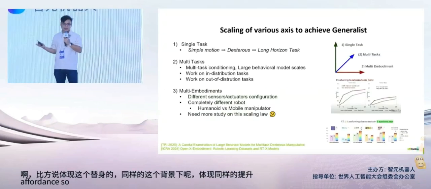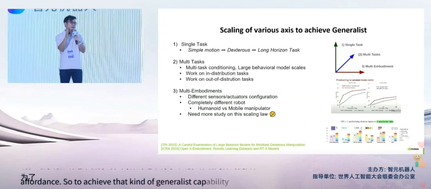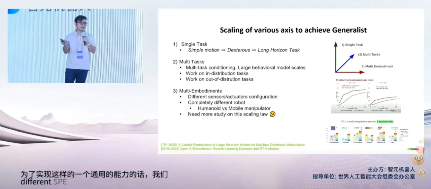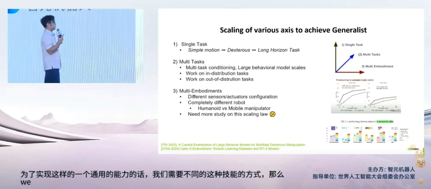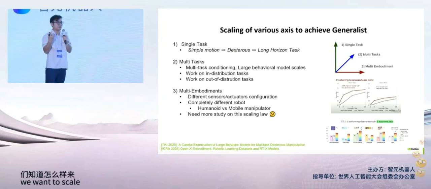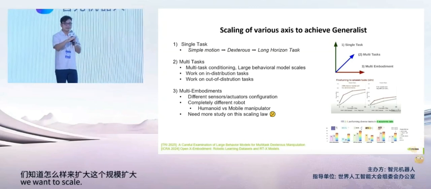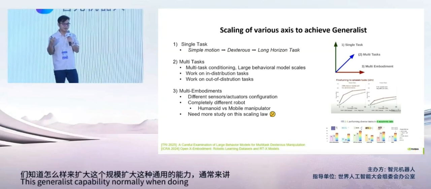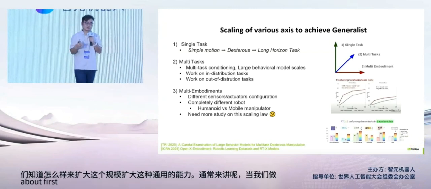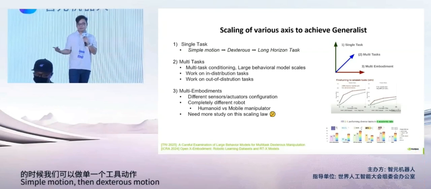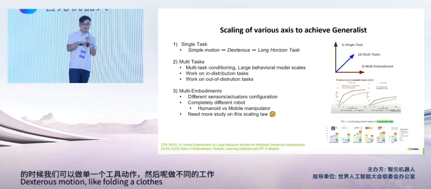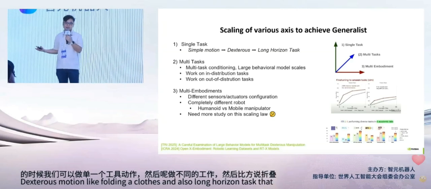So to achieve that kind of generalist capability, we need to think of different spectrums of scaling. This is more like the capability spectrum of how we want to scale this generalist capability. Normally, when doing behavioral cloning, we will think about first working on a single task well, simple motion, then dexterous motion like folding clothes, and also long horizon tasks that might require reasoning.